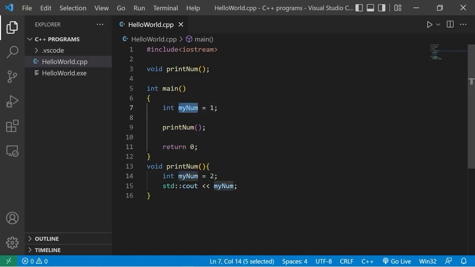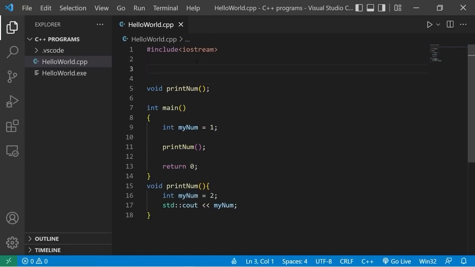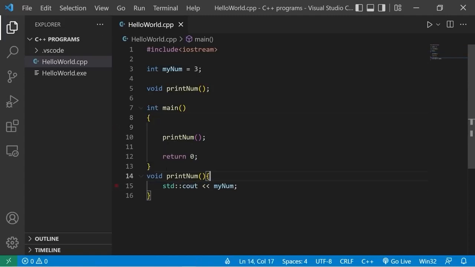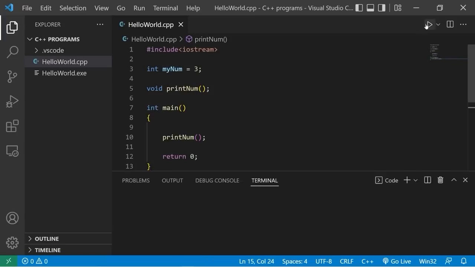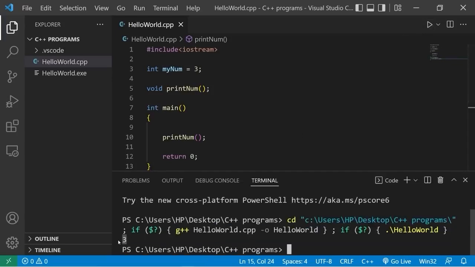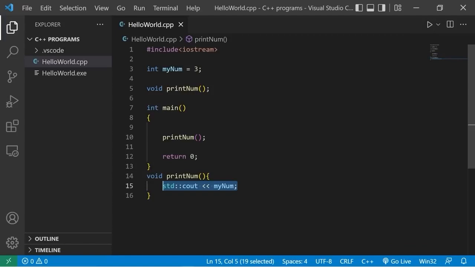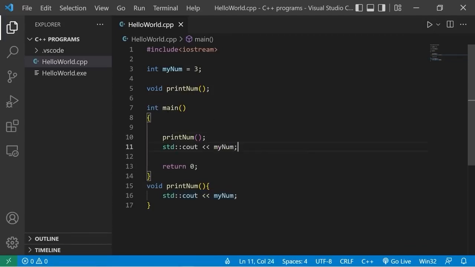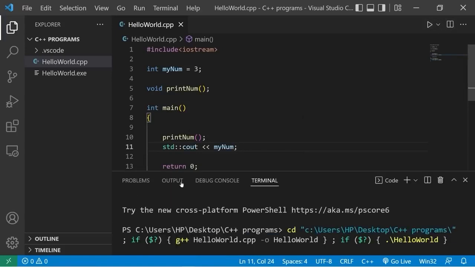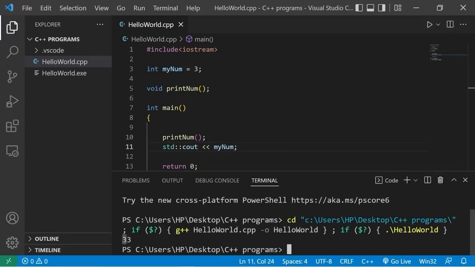Now, a global variable is declared outside of all functions. You see these at the top of your program. I will declare int mynum equals 3. I'm going to delete these 2 local variables. If I was to invoke the printNum function and print mynum, well then, that number is 3. This global variable is also available within the main function, so I will print mynum here as well within the main function. So we have 3 and 3.